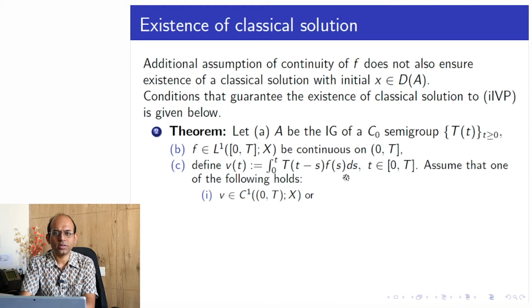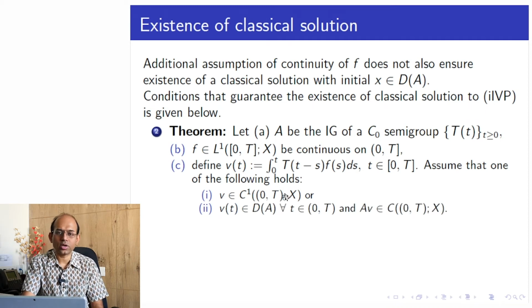The first, which we have already started discussing, is that v is continuously differentiable, v is in C1 on the open interval 0 to T. Otherwise, another alternative assumption is that v(t) is in the domain of the generator A for every t, and A v(t) is a continuous function from the open interval 0 to T to X.